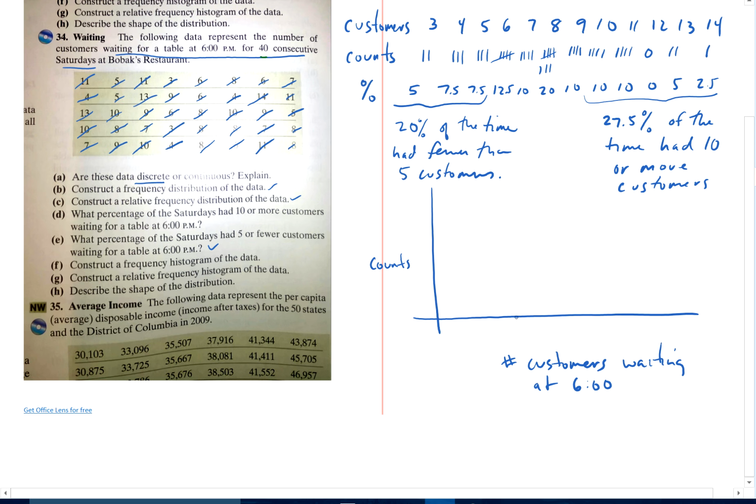And we have to figure out how wide of classes to make. Well, 5 to 7 classes, more classes is better. It always depends on how much data we have. We have 40 pieces of data, and we're going from 3 to 14, so that's 11.